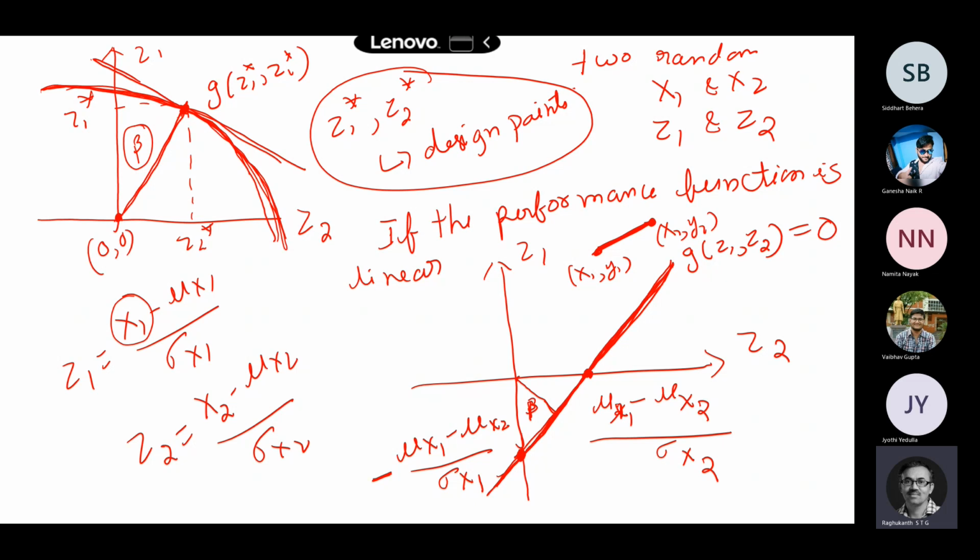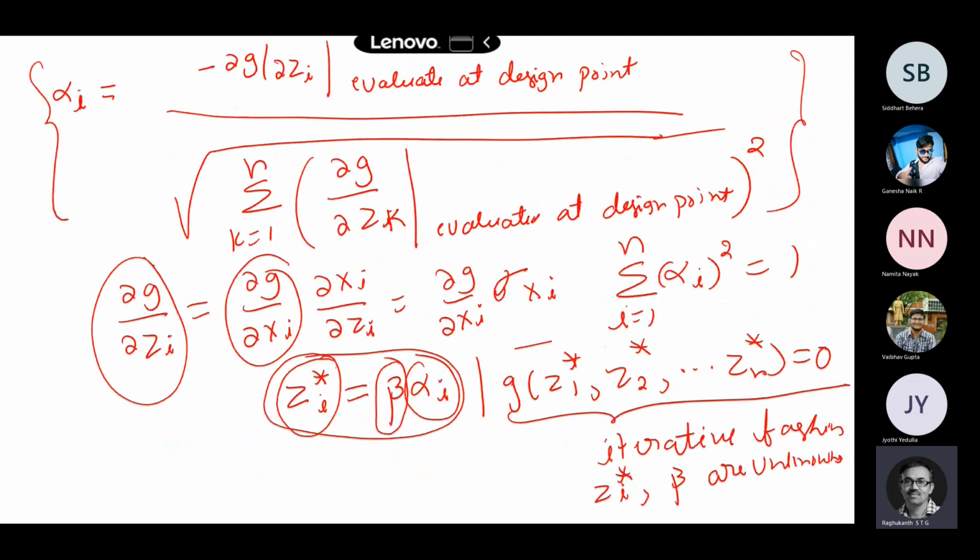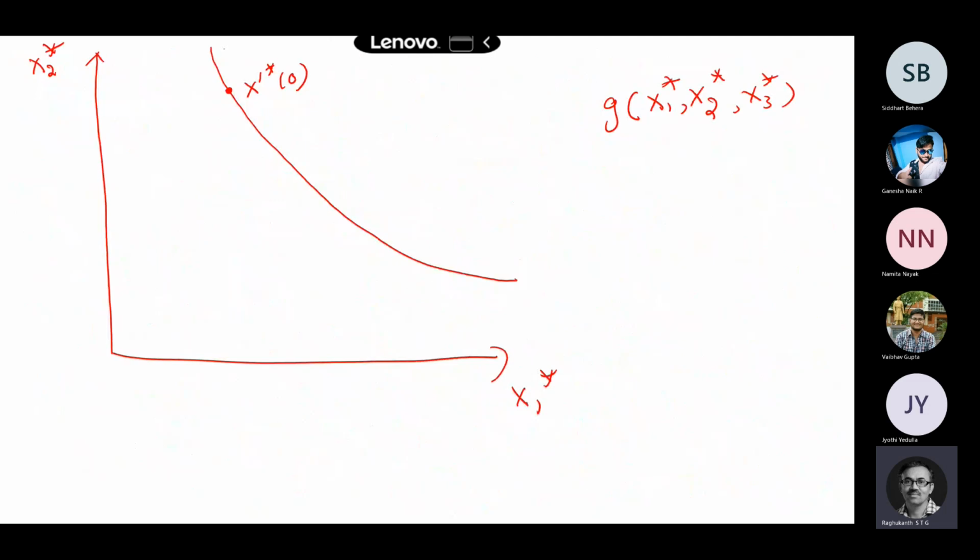But that will be 0 only for the exact design point. Since here we don't know the exact design point, if I substitute some arbitrary numbers, what happens to my g? In the first iteration, if you have assumed the starting point, g of x1 star, x2 star, x3 star, substituted in that equation, will not be 0. You followed. So this expression will be some constant c. It will not be 0 at the starting point.